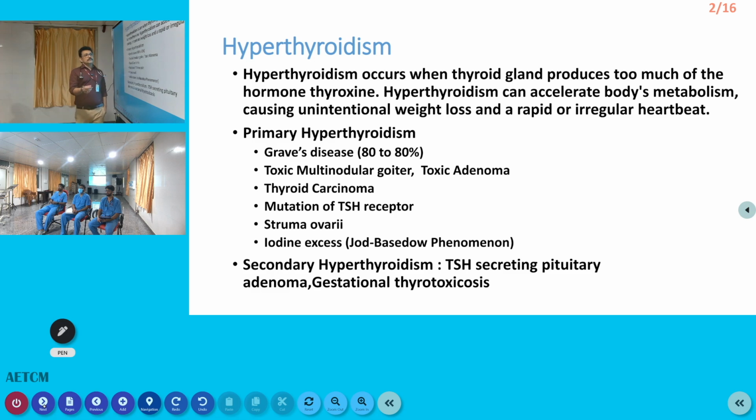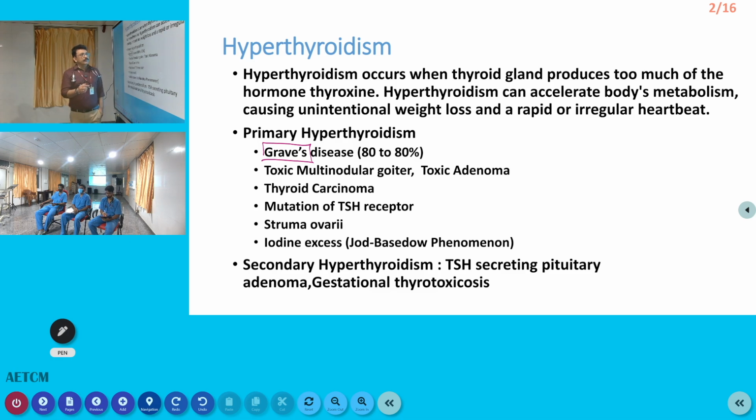So what are the causes of thyroid disorder? There are two important disorders in thyroid: one is hypothyroidism, the other is hyperthyroidism. All your metabolic activities are going to increase in hyperthyroidism. Graves' disease is one of the commonest conditions which can produce hyperthyroidism, where you get enlargement of the thyroid gland. That is very important.